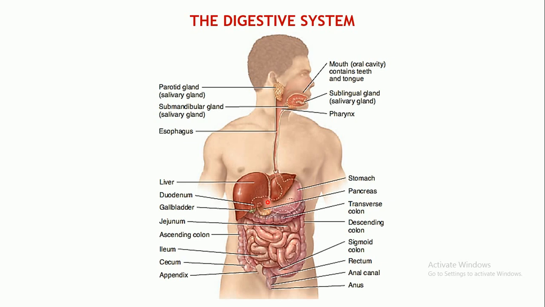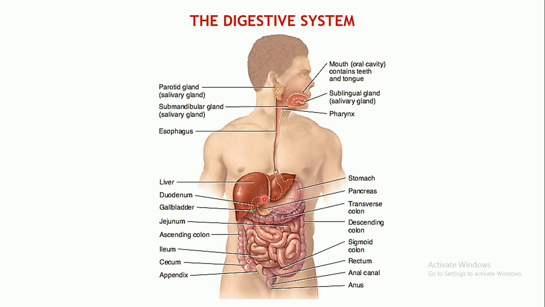small intestine. So the small intestine begins from the stomach. The small intestine is quite long and is divided into three parts. The first part is the duodenum. The next part is the jejunum. This is the jejunum. You can see the way in which the small intestine is placed. It is highly coiled in nature, so it's quite long. The jejunum is the next part, and the third part of the small intestine is the ileum.